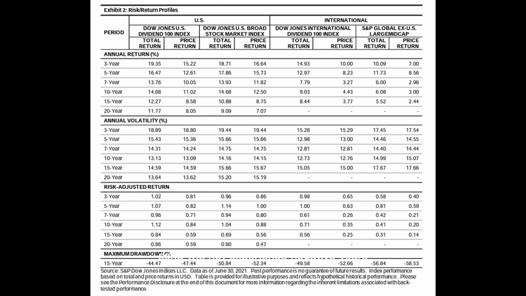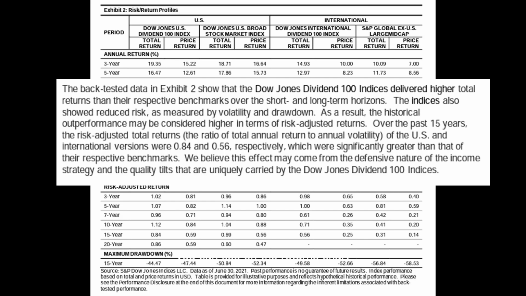That's not to say SCHD will not experience negative years, definitely will, but it does mean that the yield it produces is not eating away at the principal like some ETFs. You can see on the returns chart that the Dividend 100 Index experienced higher total return than the US Broad Stock Market Index. It had lower volatility, lower maximum drawdown, and higher risk-adjusted return. The same was also true on the international side of things for SCHY. There is no guarantee this will continue to be the case, but that's been the result over a 20-year time period.